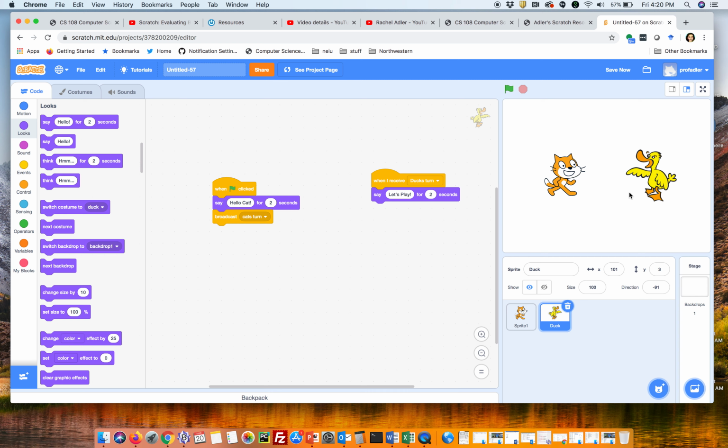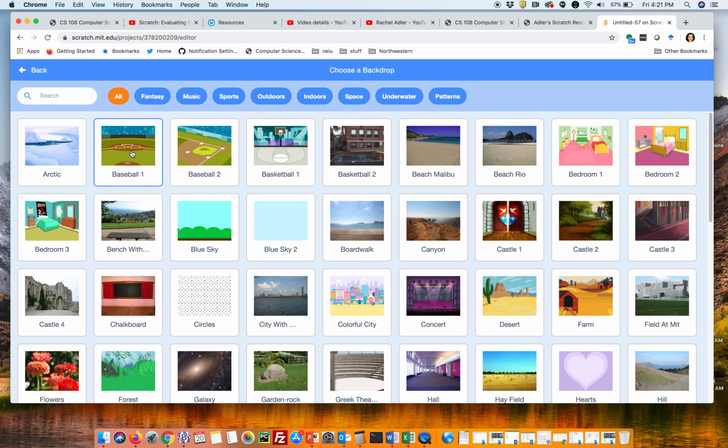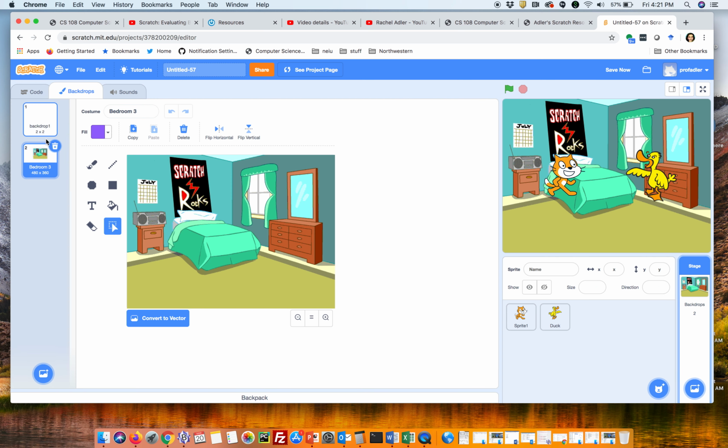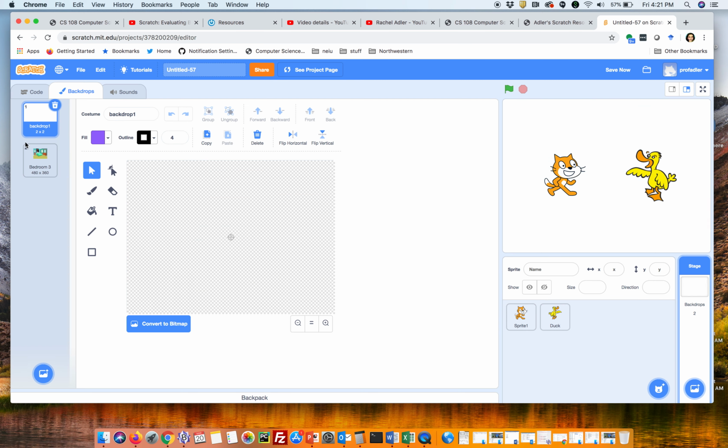And this is great for stories. And then let's say you wanted to go to a new scene. Your backdrop can have it too. So let's say then we want to switch. I'm going to add a new backdrop and we can go to here. Let's say I'm going to upload a new backdrop and let's say then they move over to the bedroom. Okay, we're going first. We're here, and then I want to switch to the bedroom. When they're done, they switch to the bedroom, let's say.